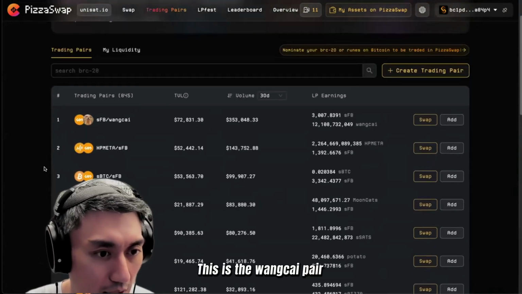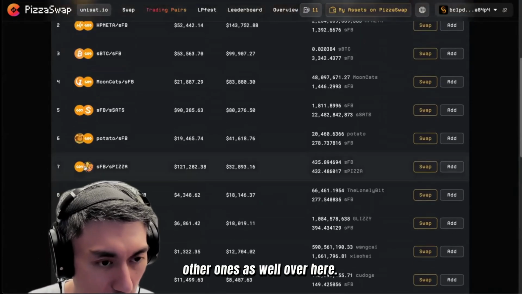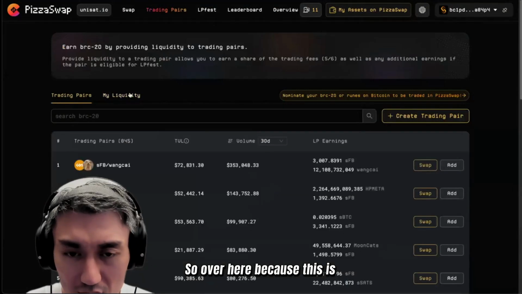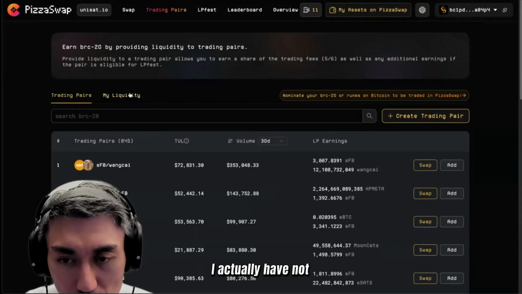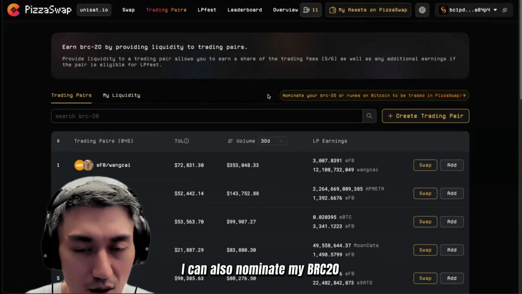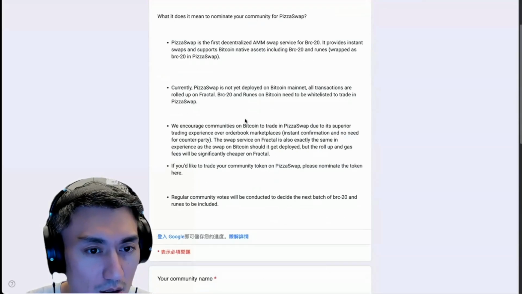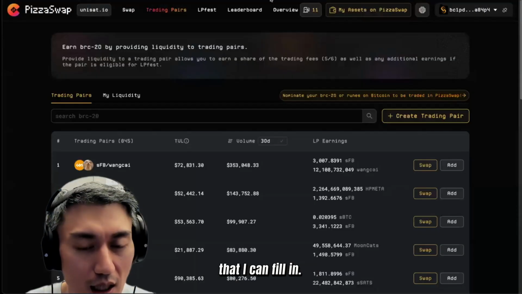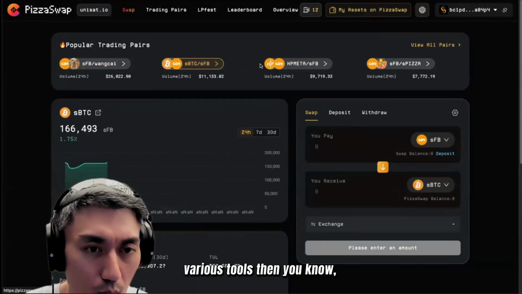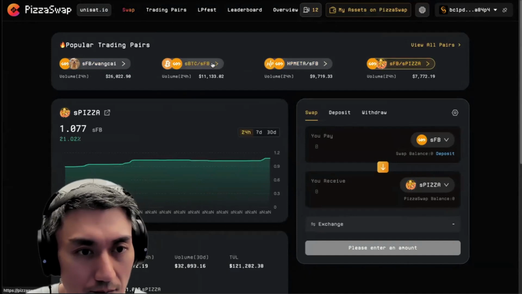There's like the Wang Tai pair. There's the BTC SFB. There's also a couple of other ones as well over here. That's pretty cool. I can see my liquidity. So over here, because this is the fresh wallet I'm using, I actually have not done or added any liquidity. I can also nominate my BRC20 or runes to be traded. It's pretty cool. So I see a Google Doc over here with information that I can fill in. I guess if I click on these various pools, then this information changes, which is quite nice.